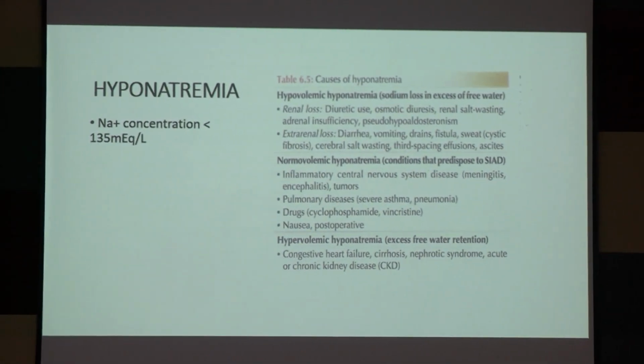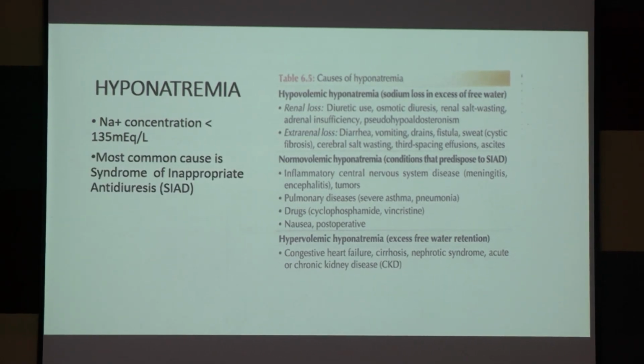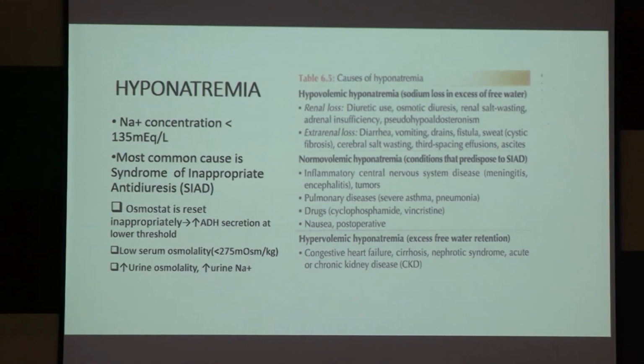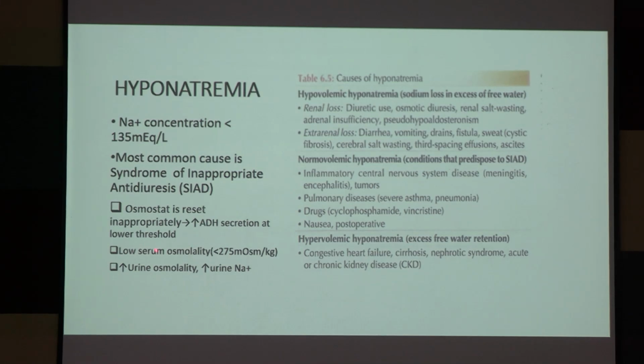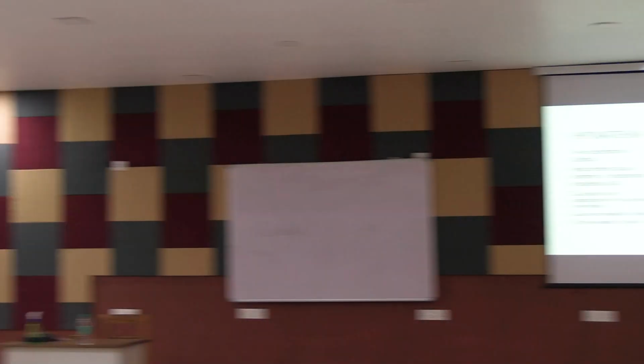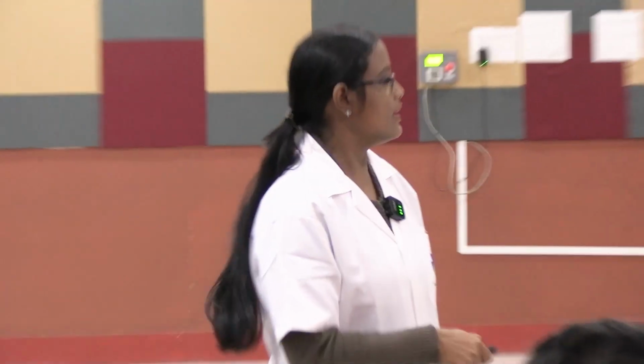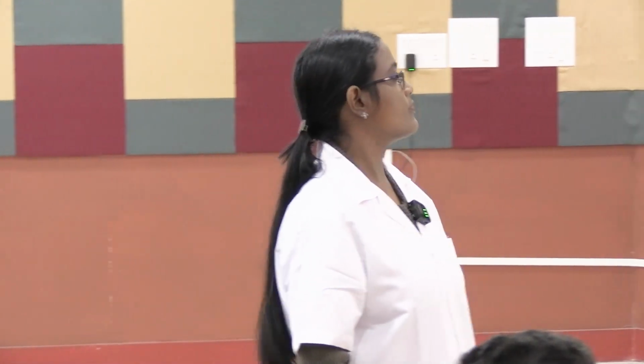Among all the points, what is the most common cause? The most common cause is SIADH. Look, the osmostat is reset inappropriately. ADH secretion increases at a lower threshold. Serum osmolality is low, less than 275. Water is getting accumulated, so less water is excreted through urine. So urine osmolality is high, with high urine sodium. So these are the causes of hyponatremia.